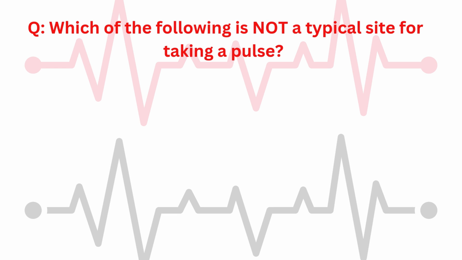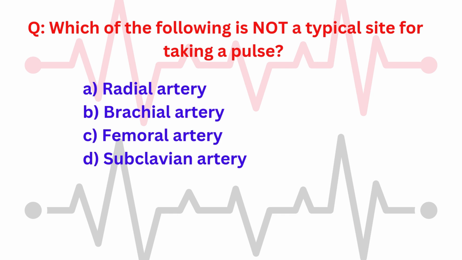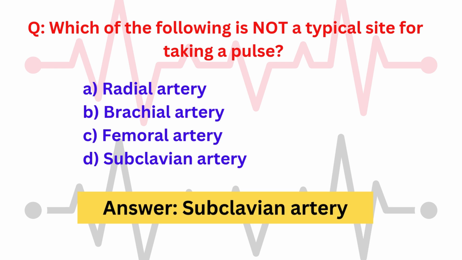Next question is which of the following is not a typical site for taking a pulse? Options are radial artery, brachial artery, femoral artery, subclavian artery. Here the correct answer is subclavian artery.